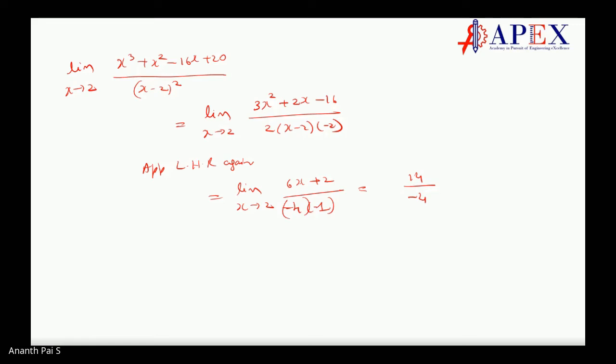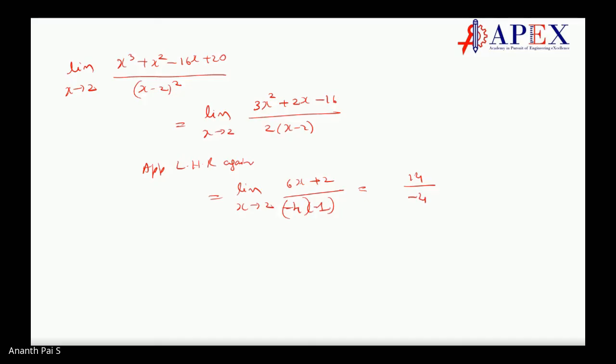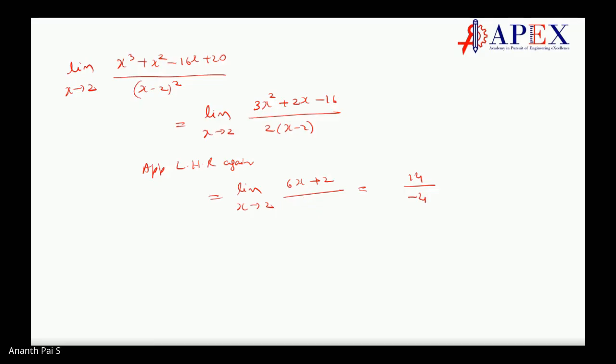14 by 4. You have written 2 twice, sir. Minus 2, you have written 2. This minus 2 is not there. Which minus 2 is not there? Why is minus 2 not there? 2 into x minus 2, the differentiation of x is only 1. Yes, my bad. Okay, this is 2. So here there is no minus. So it is 2 only. Divided by 2 comes as 7.